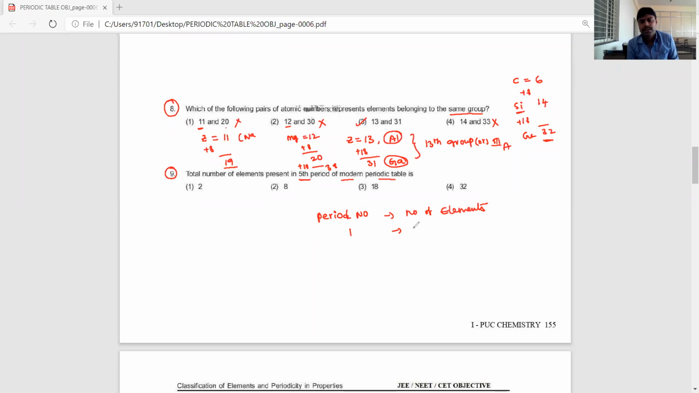First period, 2 elements are present. Second period, 8 elements are present. Third period also 8 elements are present. Fourth period 18. Fifth period 18. Third period, sorry, fifth period 18.